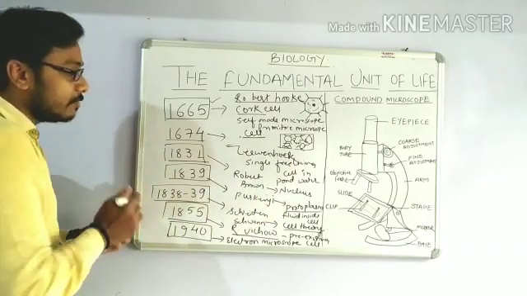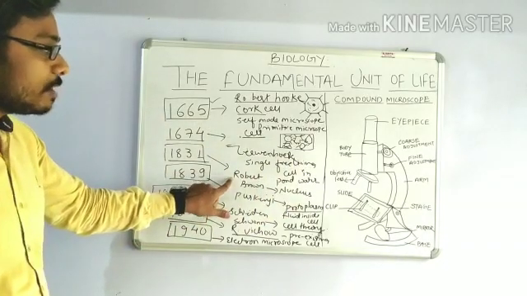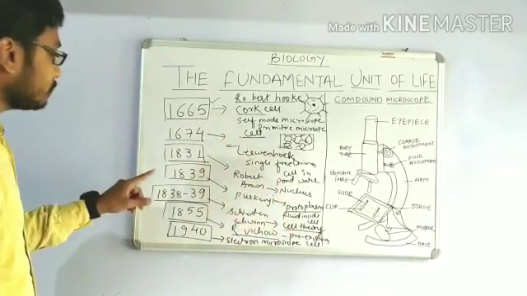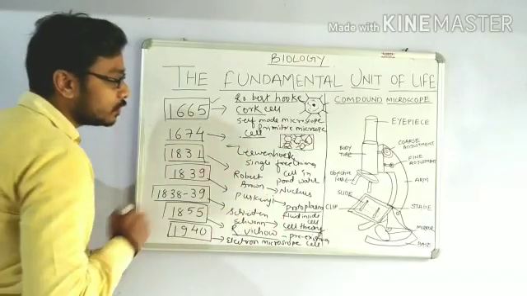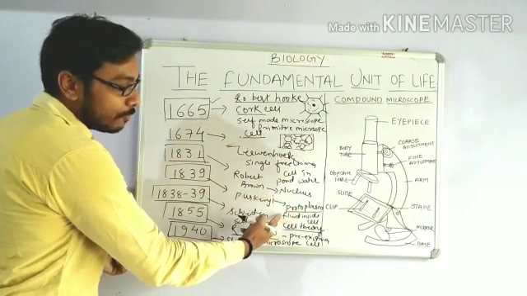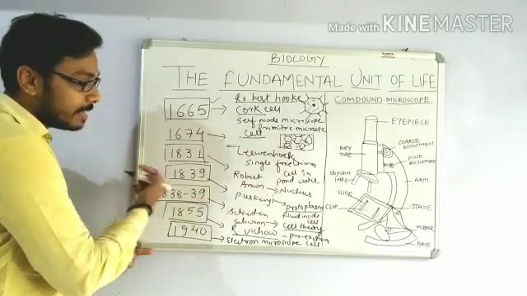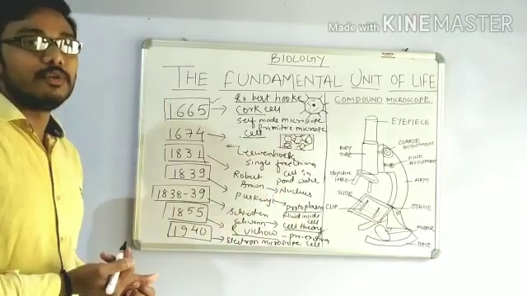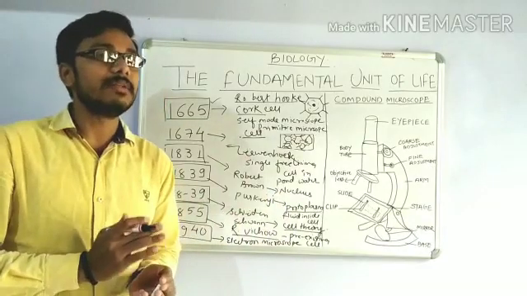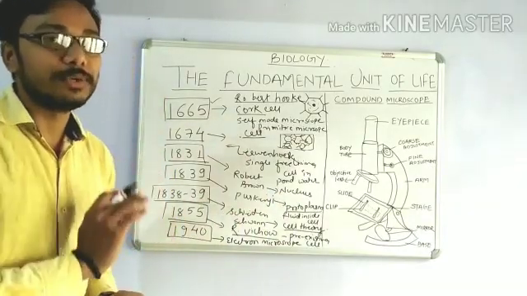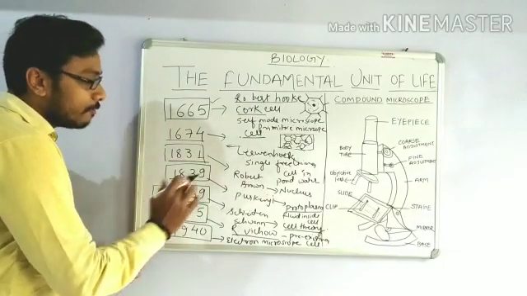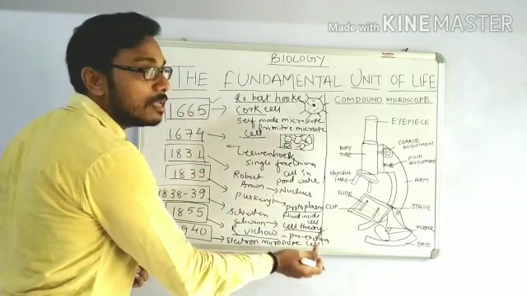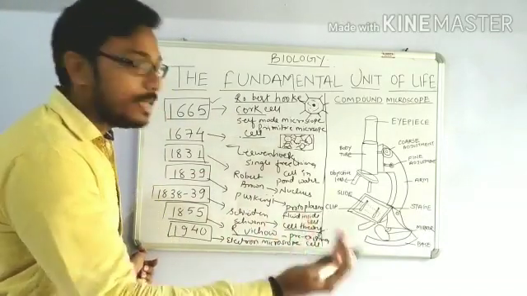In 1831, there was another biologist named Robert Brown, who discovered the nucleus inside the cell. In 1839, there was Purkinje who coined the term protoplasm for the fluid inside the cell. In 1838 and 1839, Schleiden and Schwann told about the cell theory. In the cell theory, they told that every living thing, that is plants and animals, is made up of cells, and the cell is the basic unit of life. And in 1855, the cell theory was further expanded by R. Virchow, and he told that all the cells are derived from pre-existing cells.